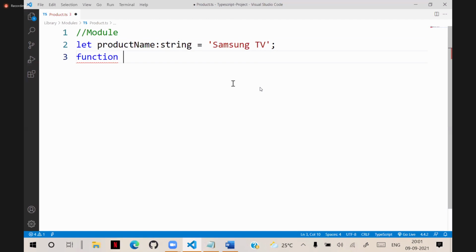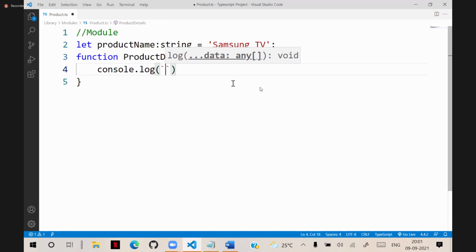And a function, I am giving a function called productDetails. This productDetails function is defined in a module, and it is printing some details with console.log.